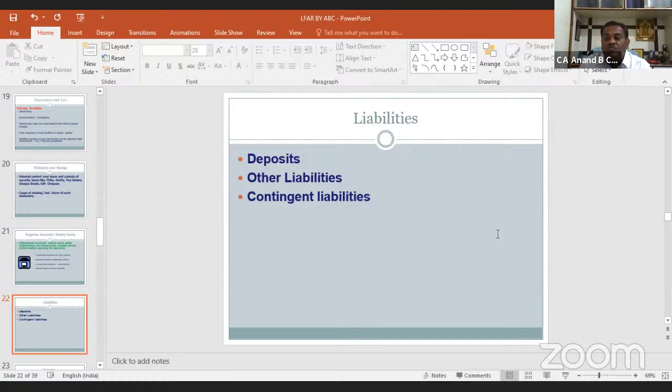We have to pay the liabilities within the time frame to the person to whom we have to pay. In case of liabilities, there are 3 items: deposits, other liabilities, and contingent liabilities. We will look at them one by one.